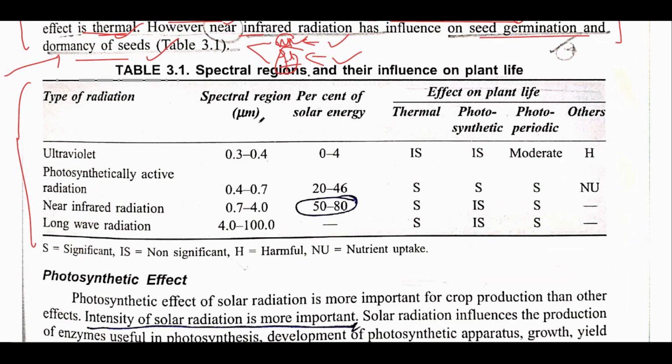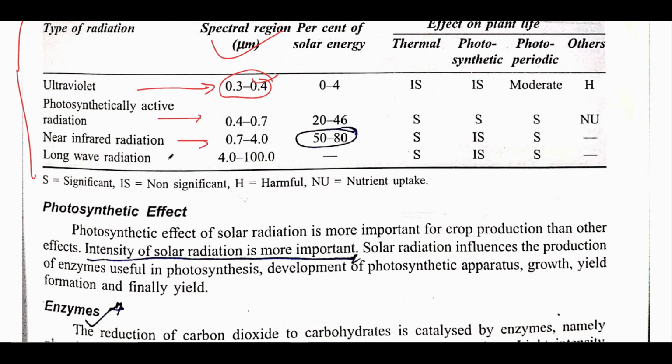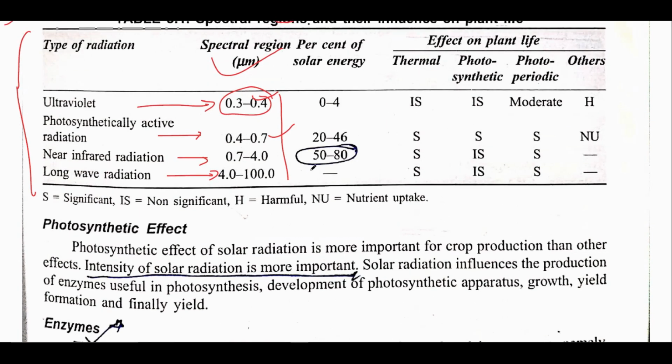So you can see the spectral region, that is the range of frequency or wavelength from which to which the ultraviolet would range, photosynthetic active radiation, then near infrared, then long wave radiation. These are the various ranges that are being given. The other important part, if you observe over here, is that out of the majority of the solar radiation reaching earth, the majority is near infrared region. See, 50 to 80% is near infrared. It is not photosynthetically active radiation.